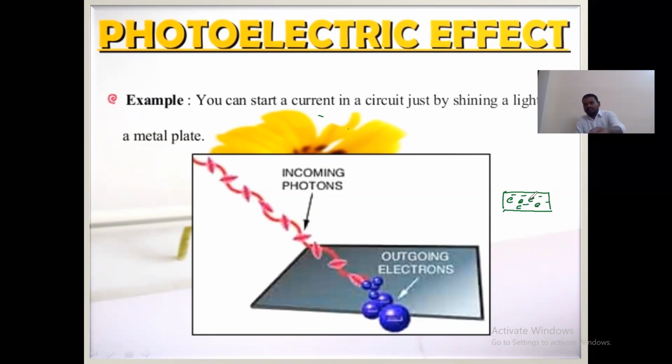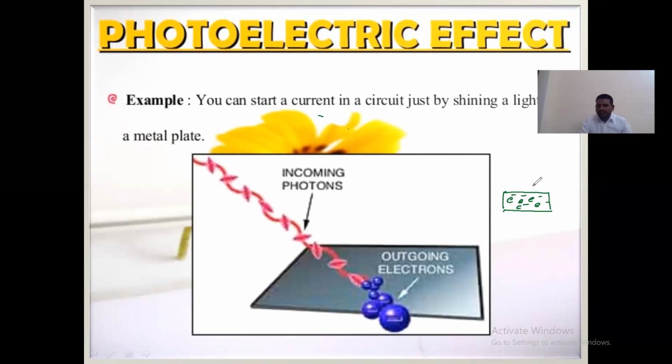I am considering that the material is a metal. You already know very well that every metal acts as a good conductor. Why? Because there is free flow of electrons inside the material.